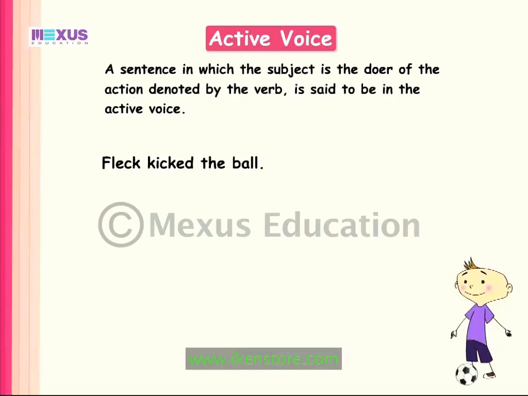So here, Fleck is the subject and the doer of the action. The ball is the receiver of that action. The action or the verb is kicked. Since what the subject did affected the object ball, the verb kicked here is transitive.